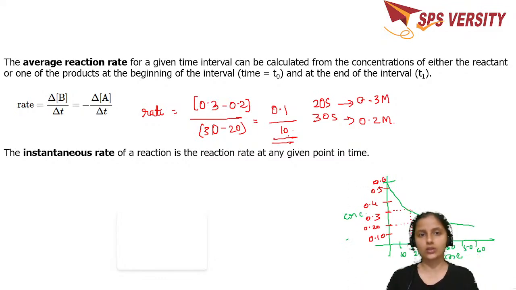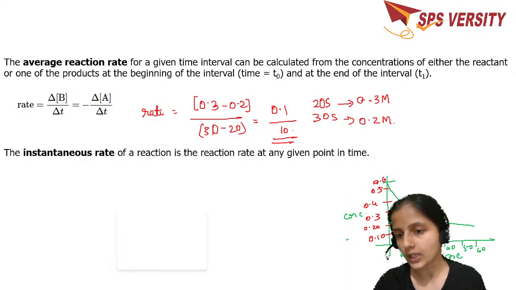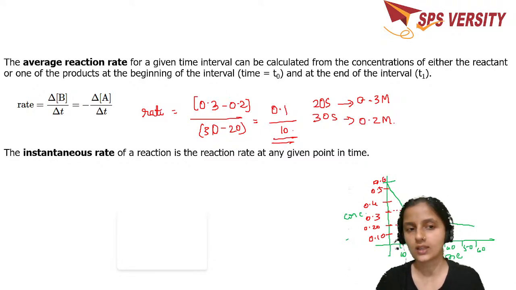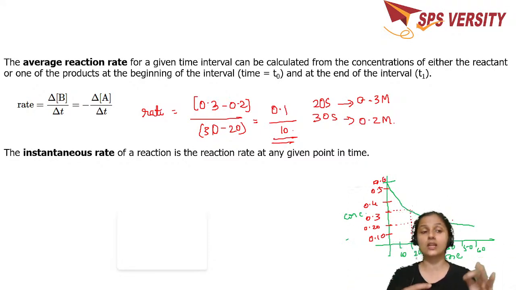That's average reaction rate. Whenever you say instantaneous, say you need the rate of the reaction at 40 seconds. What exactly is the concentration at the time when it is 40 seconds? That is called instantaneous. What is instantaneous? At that moment, at that instant.